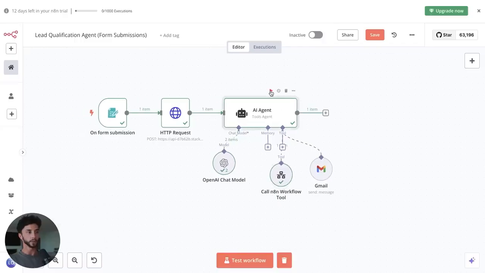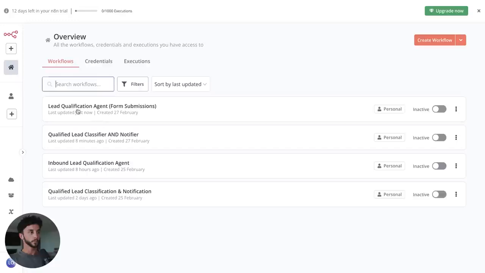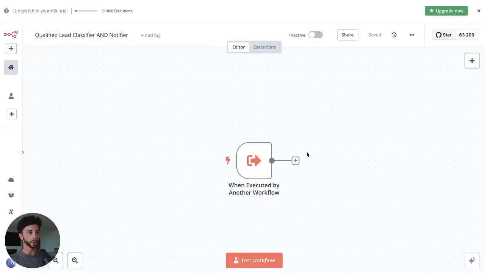I will just run that again for you so you can see it in slow motion. It's using the LLM as the brain and the tools agent, and it's deciding whether it's qualified or not. And if it is qualified, then it will send it to this workflow. Bam, we've sent it. And there you go. If we head back over to, let's save this. Head back over to our qualified lead classifier or notifier.